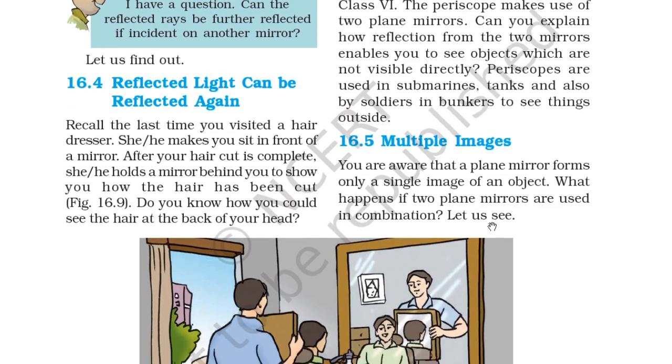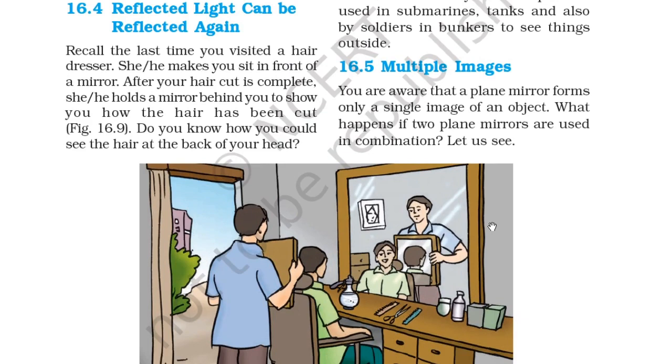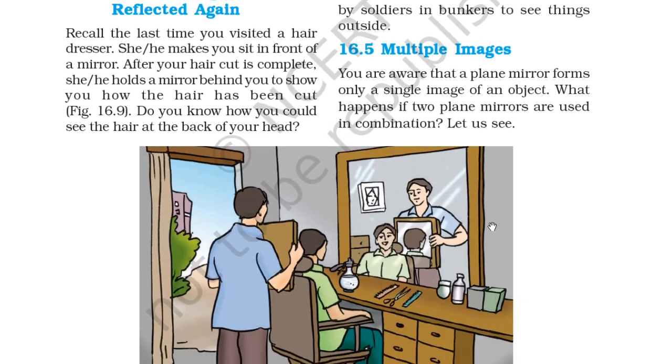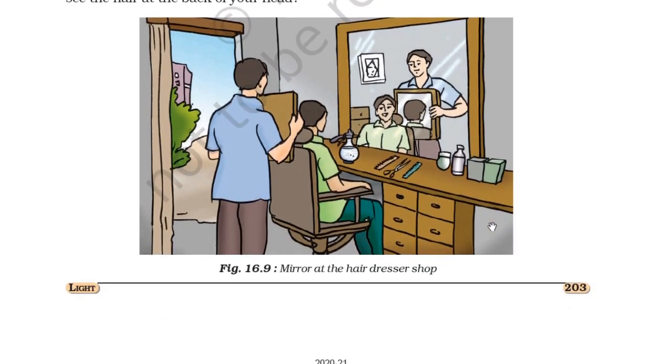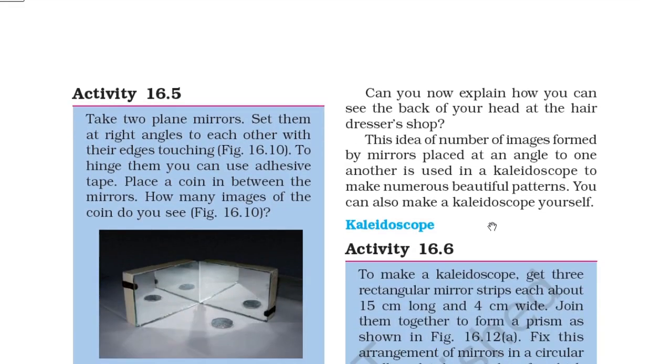16.5 Multiple images. You are aware that a plane mirror forms only a single image of an object. What happens if two plane mirrors are used in combination? Let us see. Activity 16.5: take two plane mirrors and set them at right angles to each other with their edges touching, as you can see in figure 16.10. To hinge them, you can use adhesive tape.